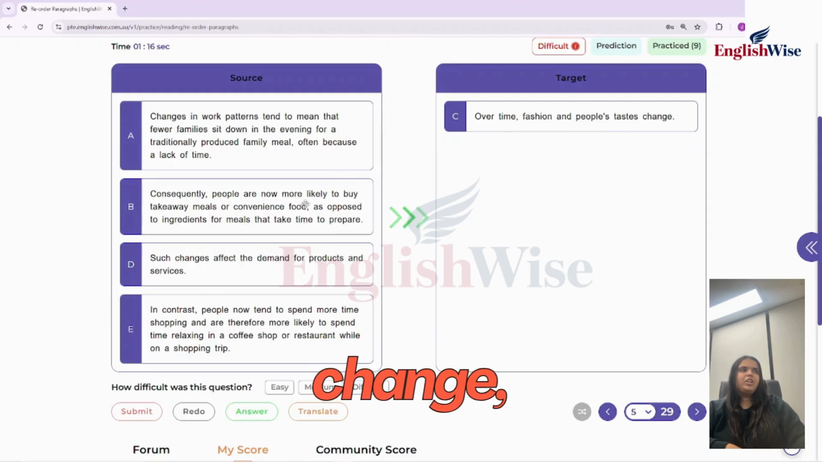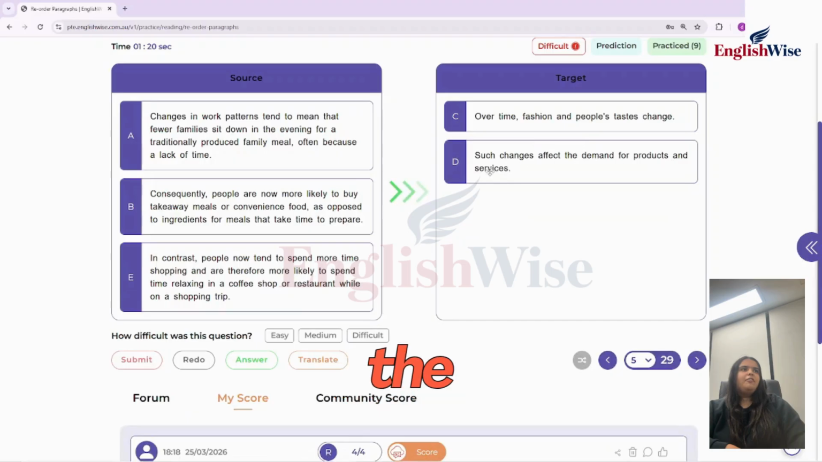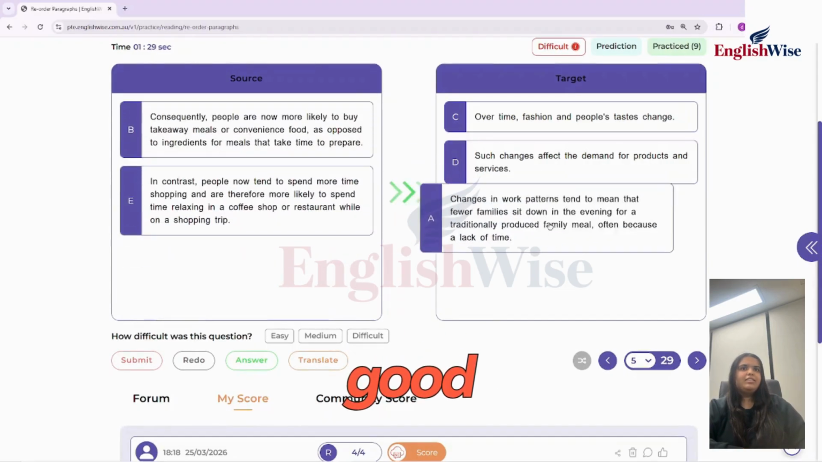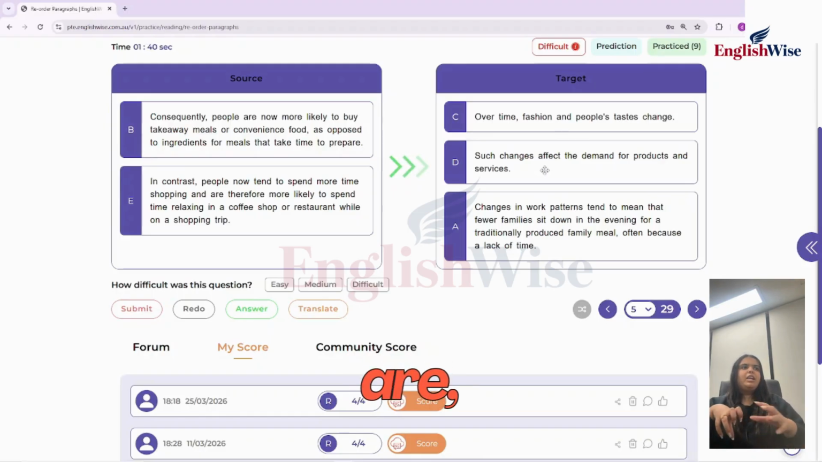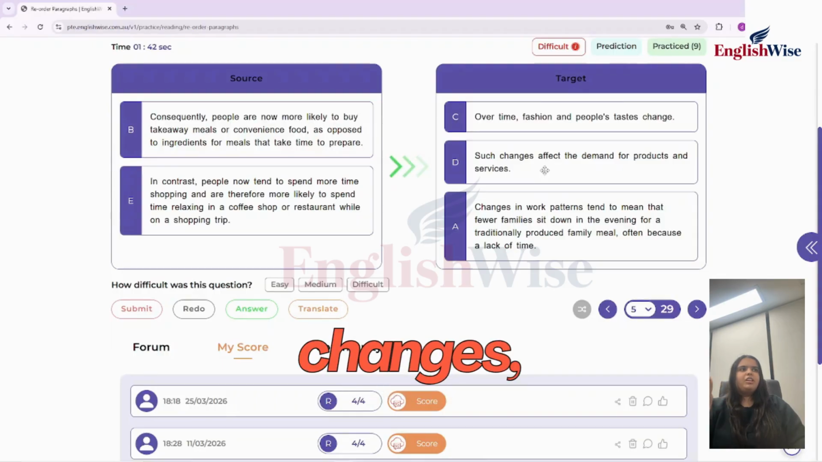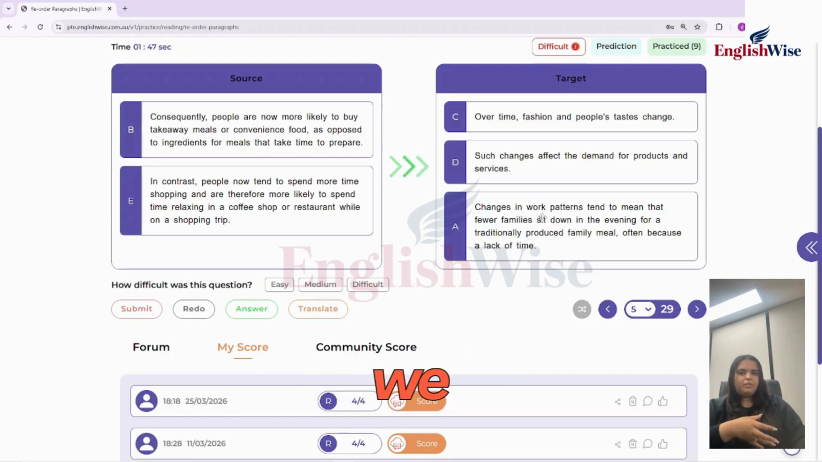So next we are going to see is such changes, because when we are saying that tastes change, then we are going to put a pronoun and say such changes affect the demand for products and services. Now this is like an explanation. After the explanation, you should always put an example. So I think a good example could be that changes in work patterns tend to mean that fewer families sit down in the evening for a traditionally produced family meal, often because of a lack of time. So at one point we are saying that when there are changes, it affects the demand for products, and this is one good example that we have given there.